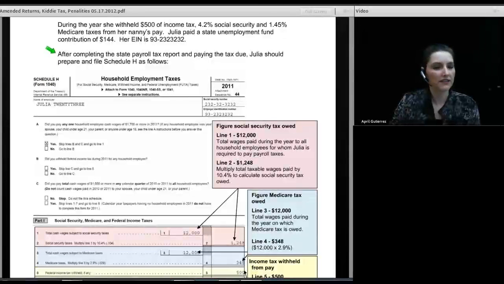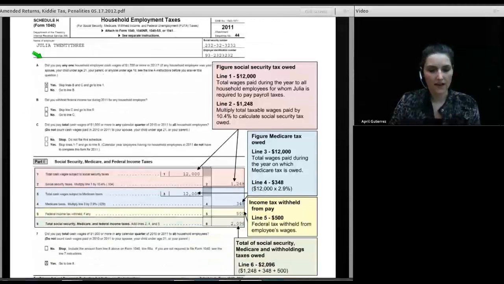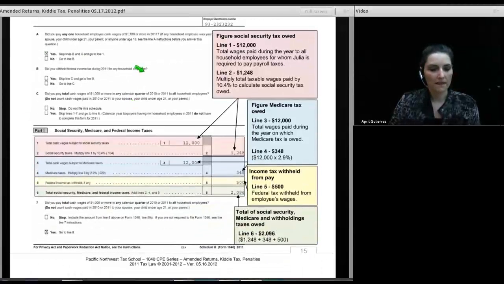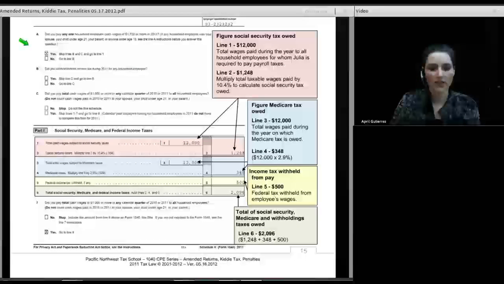After completing the state payroll report that she needs to file with the state, Julia should also prepare and file Schedule H as follows. And here we have some questions that appear in this first section right here. Did you pay any one household employee cash wages of $1,700 or more during the year? And in this case, we're going to say yes, because of course she paid $12,000.